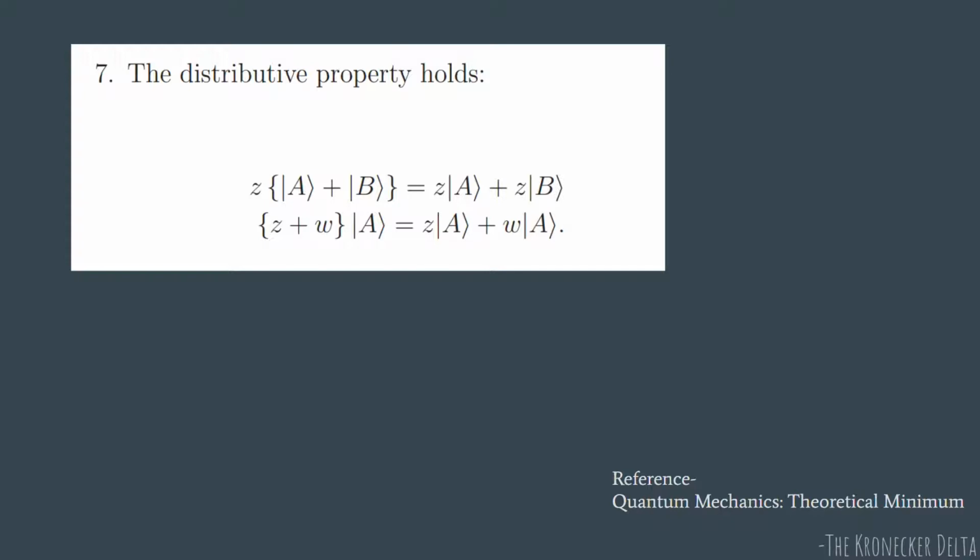So when you have a sum of two kets, this scalar multiplication Z can be distributed over this addition. So this can be written as Z ket A plus Z ket B. So this is scalar multiplication and then you sum them. Here, if you have an addition of two scalars and then you multiply it by a ket, this can be distributed in a way that this gets multiplied to this, then you add them, and then W multiplies the ket. These have been taken from the book Quantum Mechanics: The Theoretical Minimum.